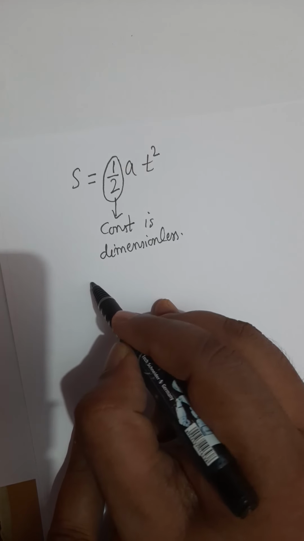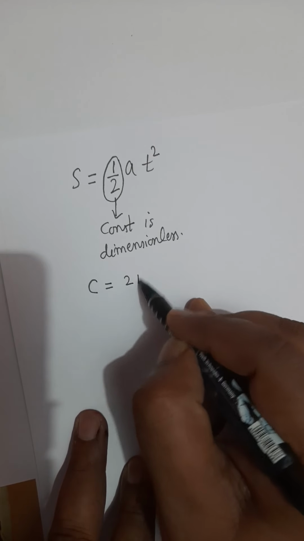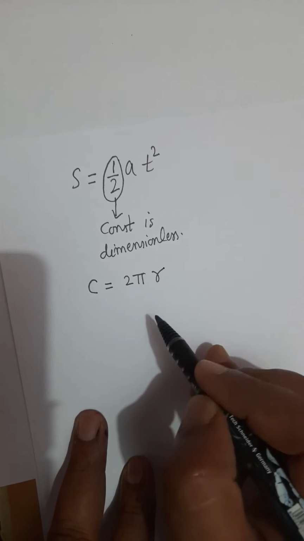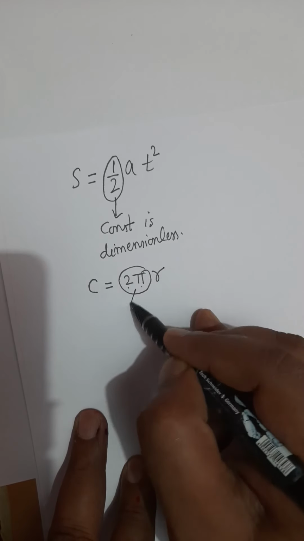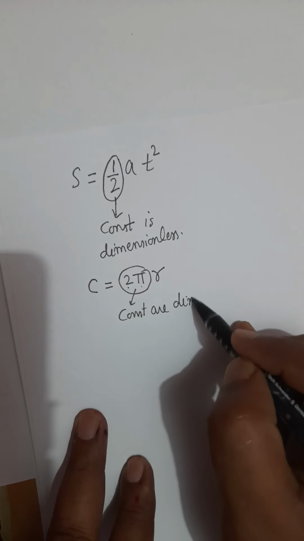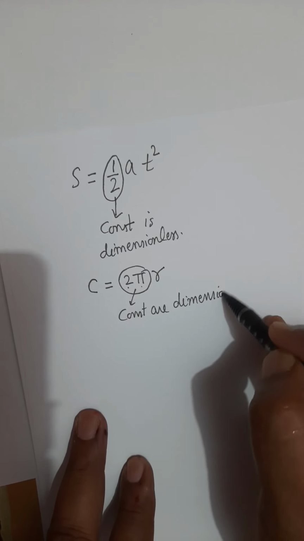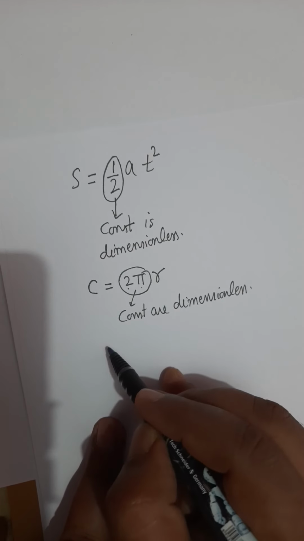We have another formula, the circumference of a circle, which is 2 pi r. This 2 and pi both are constants, and these constants are dimensionless.